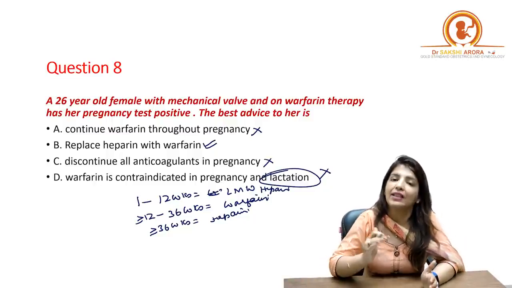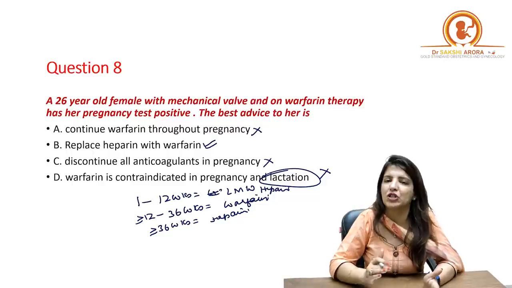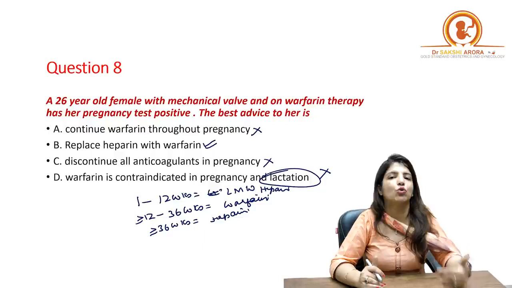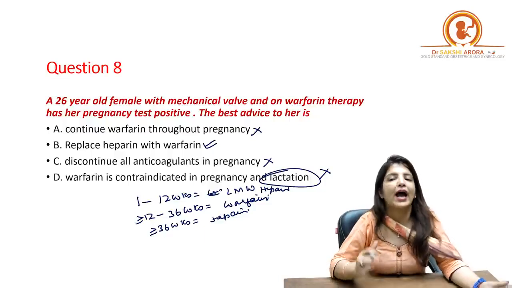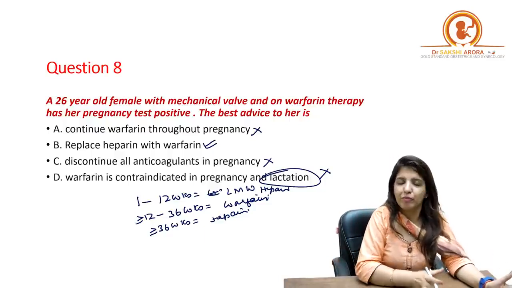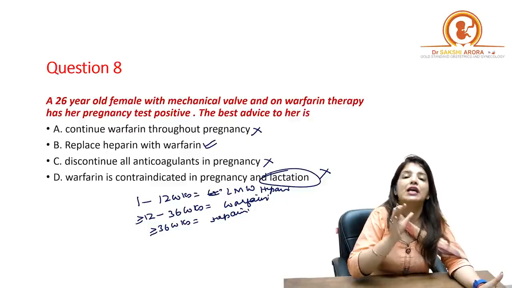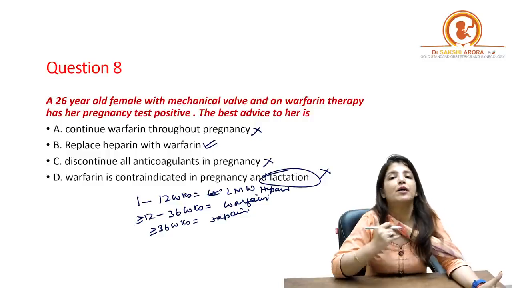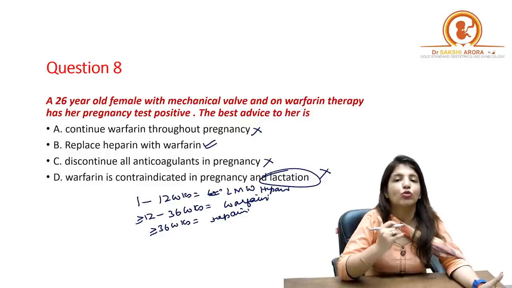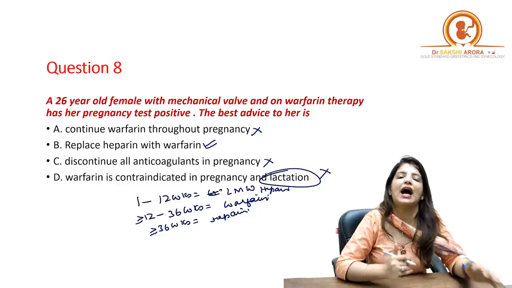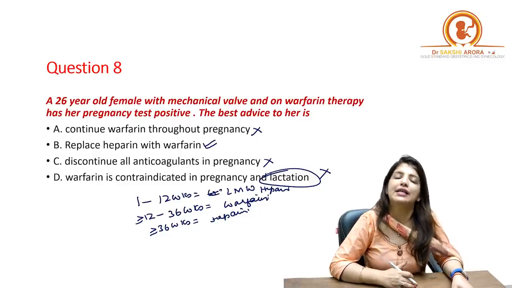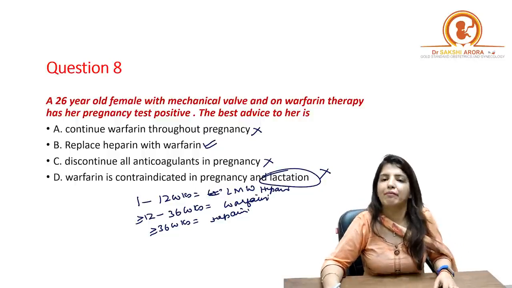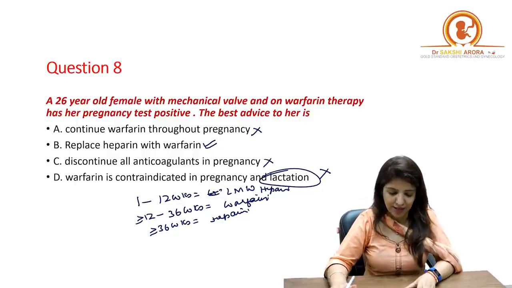And that also explains that suppose the patient doesn't come to me at 36 weeks and she is on warfarin and she goes into labor. What should I do? I shouldn't be doing a vaginal delivery, because if I do a vaginal delivery, there will be increased chances of intracranial hemorrhage in the baby. So if the patient is on warfarin at the time of delivery, I have to take up the patient for cesarean section. Clear to all of you? All this we have discussed in Marrow videos and in our classes as well.